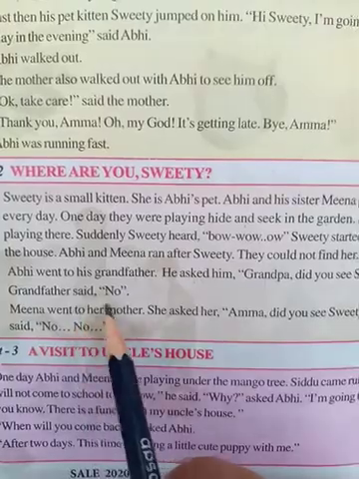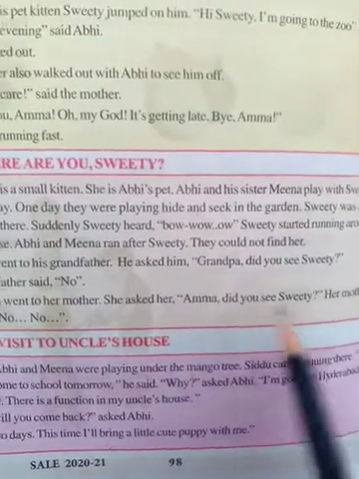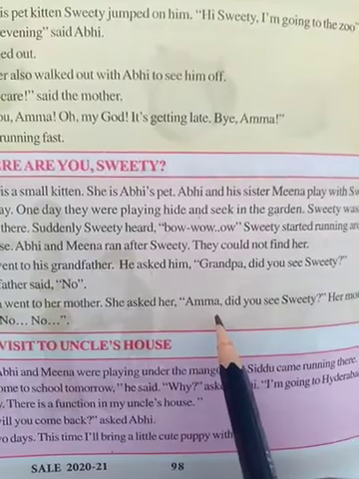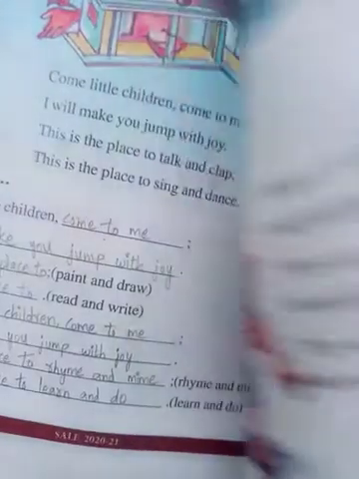Then Meena went to her mother. She asked her, "Amma, did you see Sweetie?" So now Meena went to her mother and she asked about Sweetie. Her mother also replied no. Got it? Now coming to unit 2. Now open unit 2.